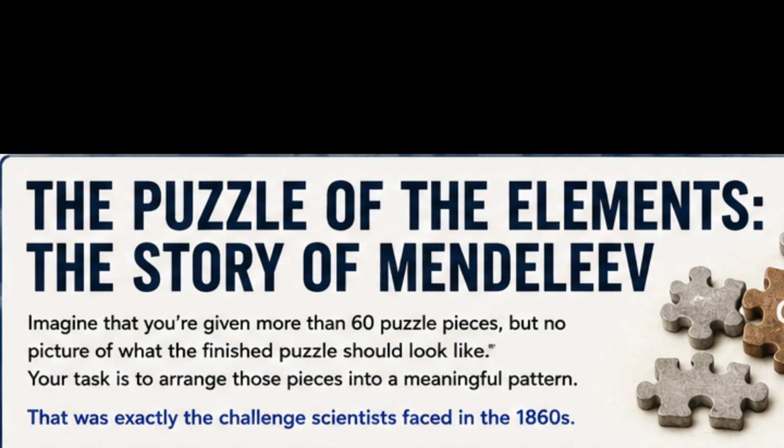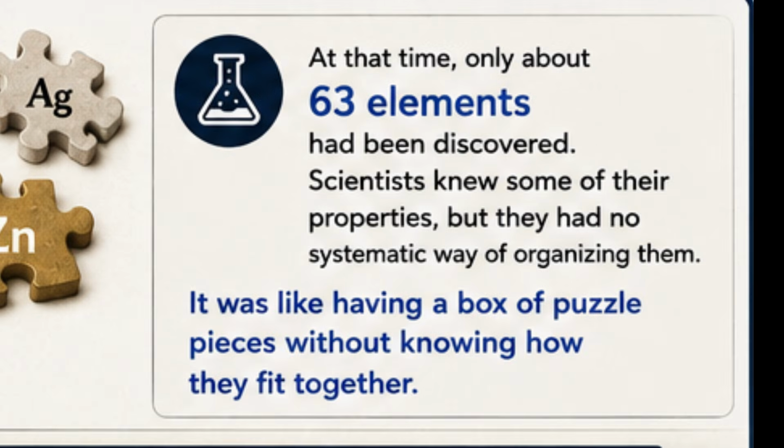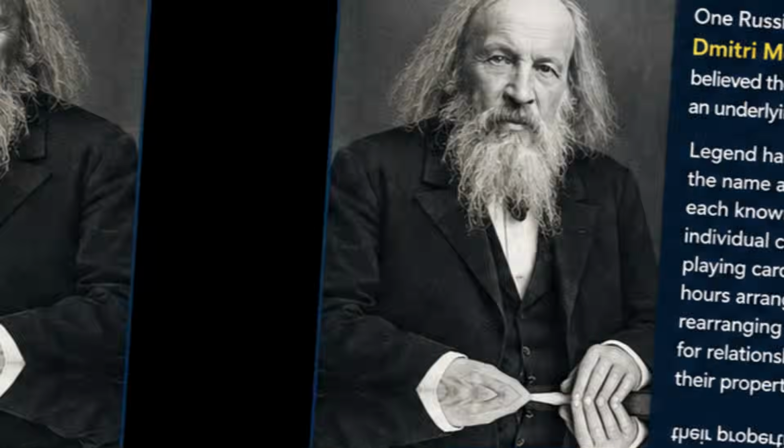So imagine that you're given more than 60 puzzle pieces but no picture of what the finished puzzle should look like. Your task is to arrange those pieces into a meaningful pattern. That was exactly the challenge scientists faced in the 1860s. At that time, only about 63 elements had been discovered. Scientists knew some of their properties, but they had no systematic way of organizing them. It was like having a box of puzzle pieces without knowing how they fit together.